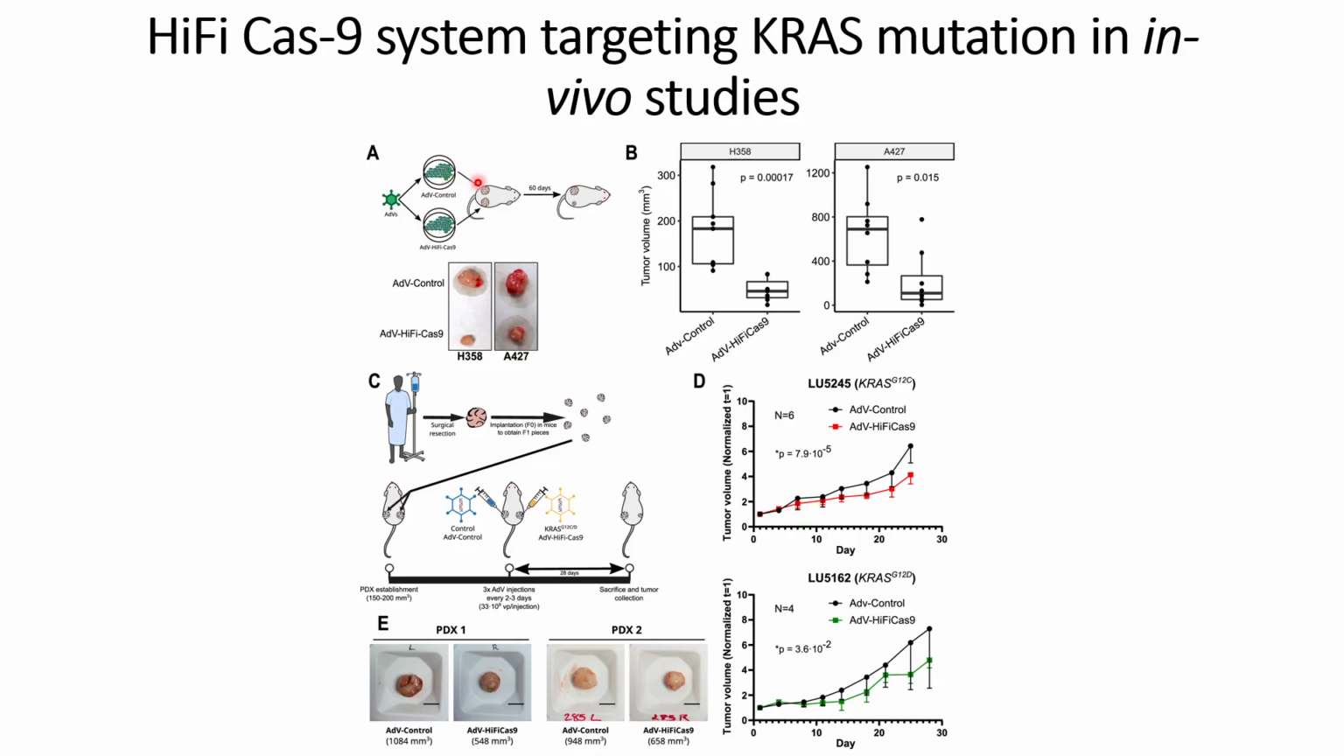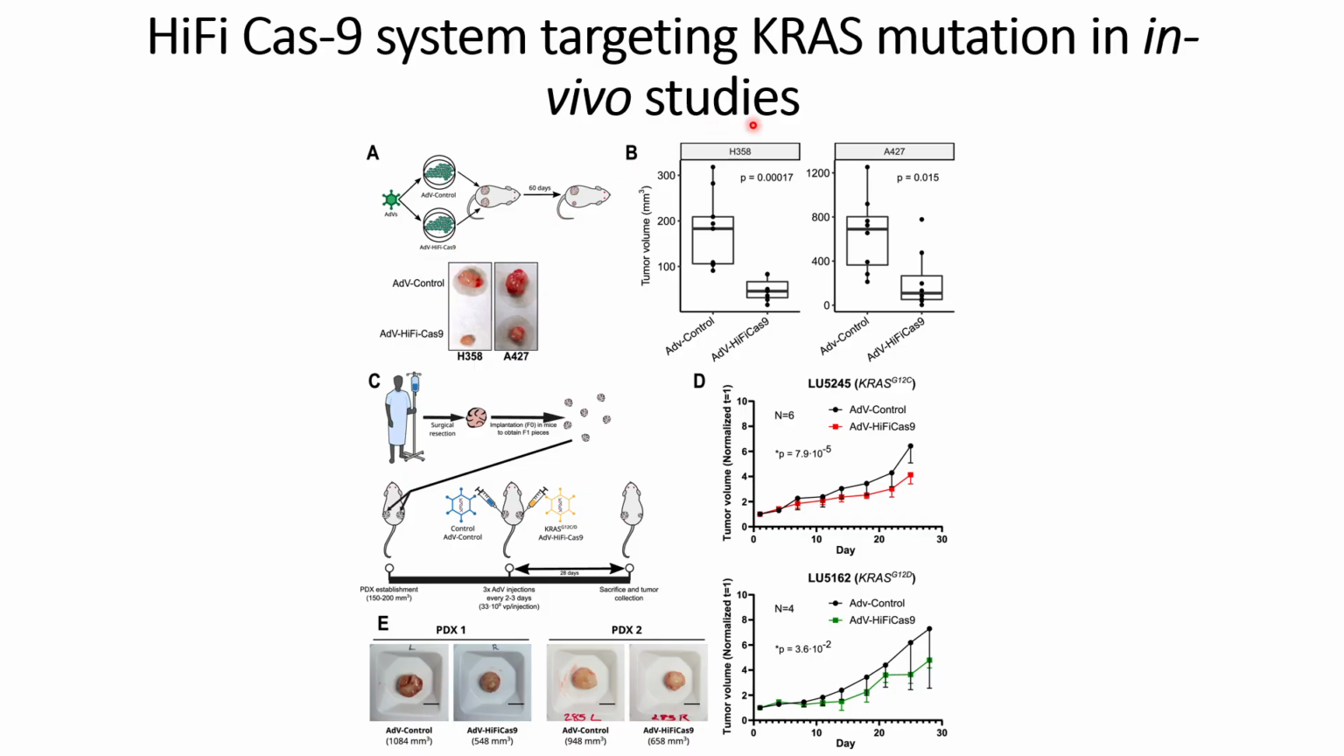And then they transduced the cells in different tumors in the mouse. One is on the left side, one is on the right side. And after 60 days, they are able to see that the tumor on the left hand side, which has been transduced by control adeno-associated virus, does not reduce in volume, whereas tumor volume got reduced for the tumors which were transduced by adeno-associated virus with HiFi Cas9 system.